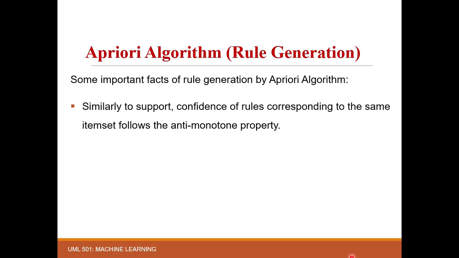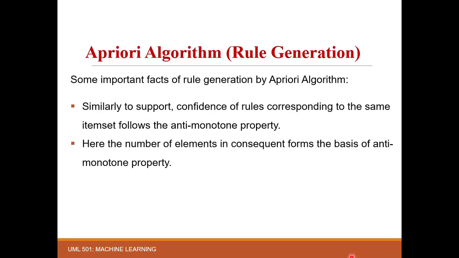Here the number of elements in the consequent part forms the basis of the anti-monotone property. In support, we talked about subsets. Now here the number of elements in the consequent will help us apply the anti-monotone property and discard some rules.